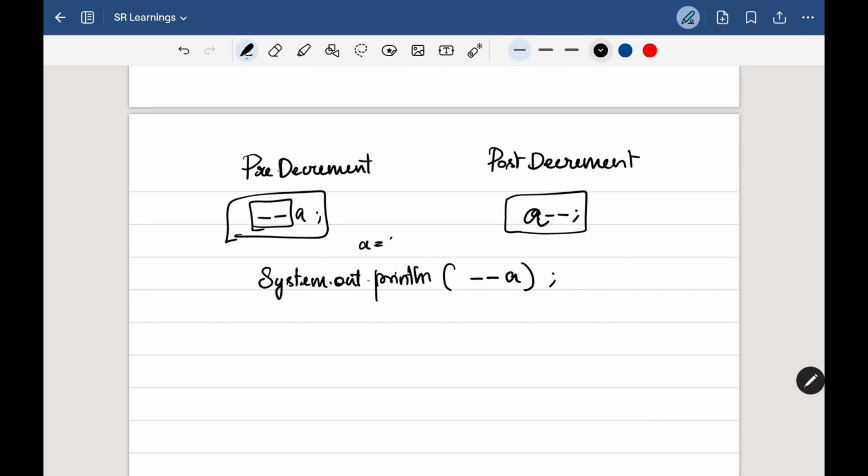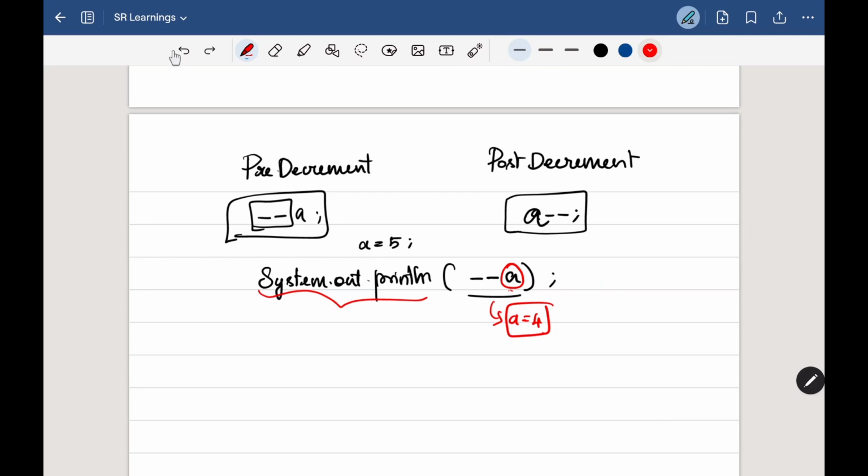So if I am having a equal to 5, and within the print statement I am having --a, which means it will be pre-decremented first. So a will be 4, then this 4 is stored here, which is that a exactly contains 4 right now, and then it will print the value of a. So technically it will print 4.